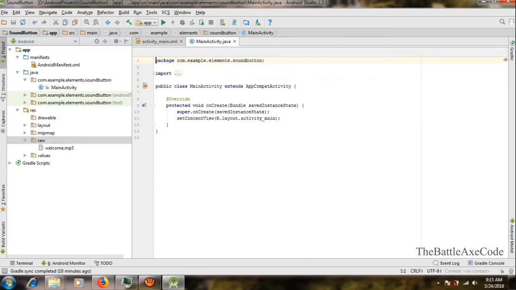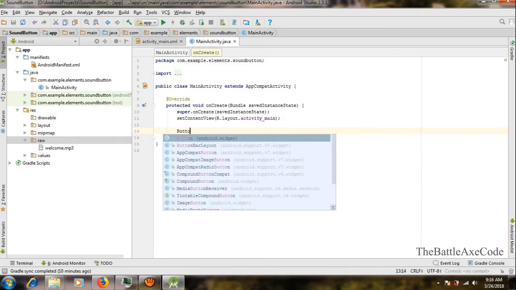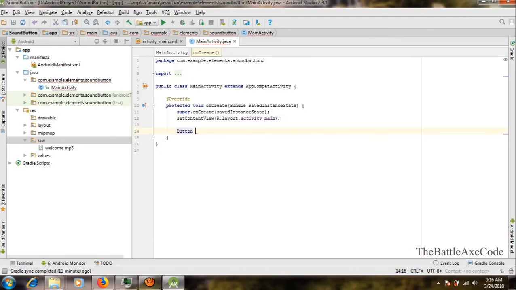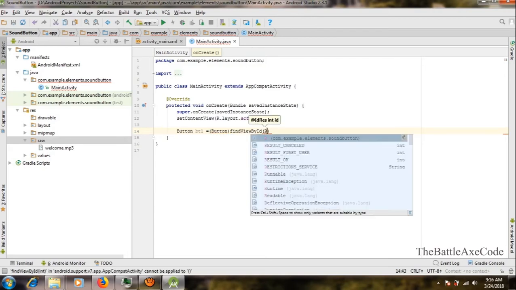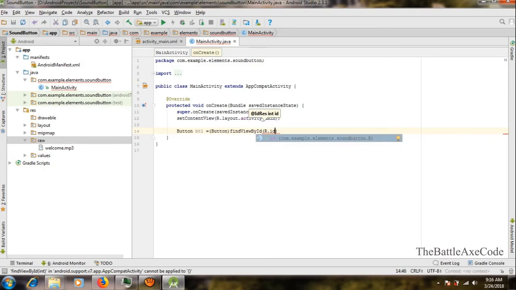Now let's go to the Java. Button. Enter. Button. Find view by ID. Resource ID dot. Button.